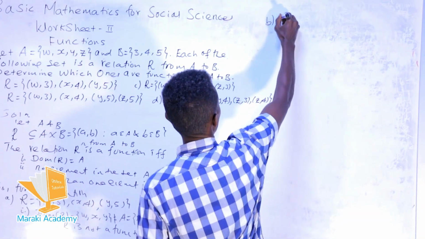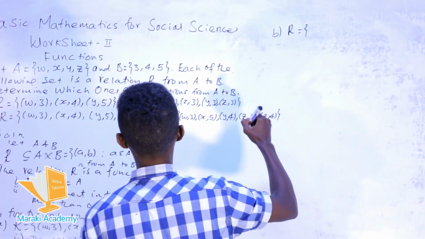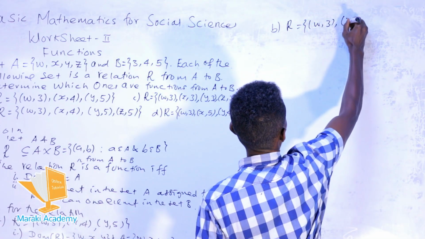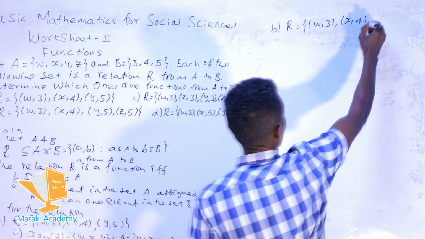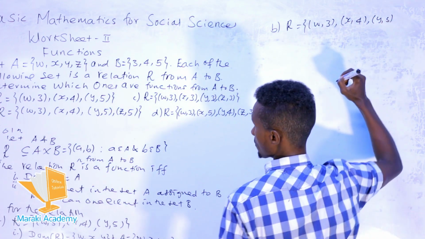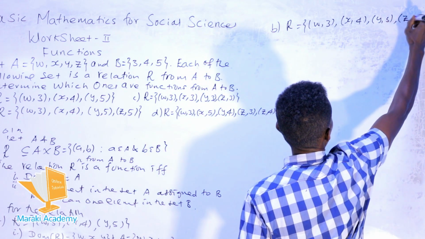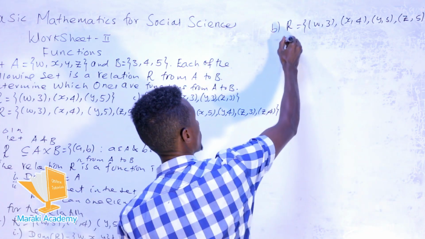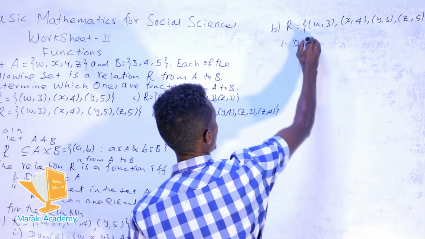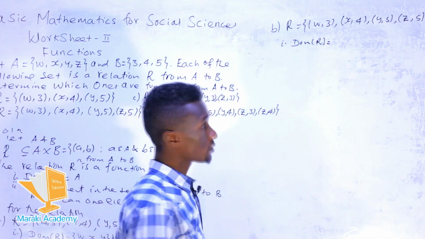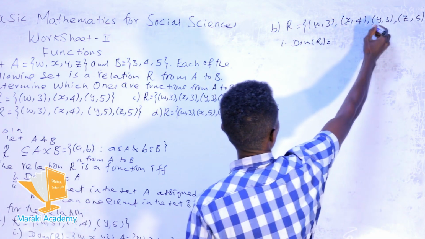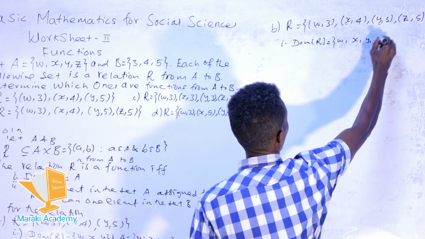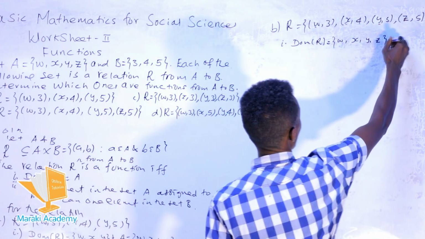Now for the relation B, which contains these pairs: W with 3, X with 4, Y with 5, Z with 5. So we have this relation. Now we need to check the first criteria. What is the domain of this relation? The domain is the collection of the first coordinates, which means W, X, Y, and Z. So this is the same as the set A.